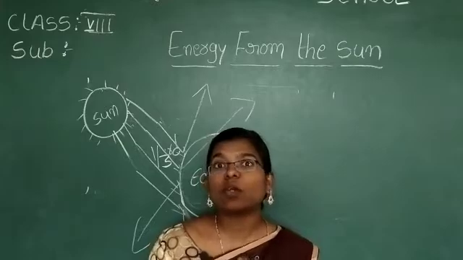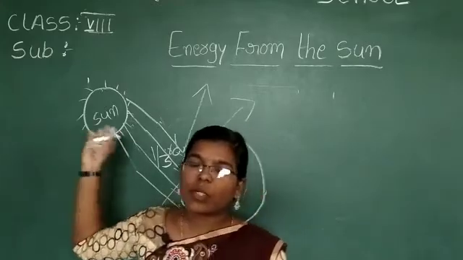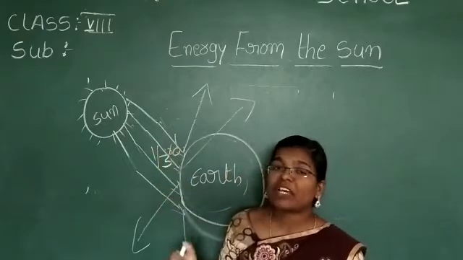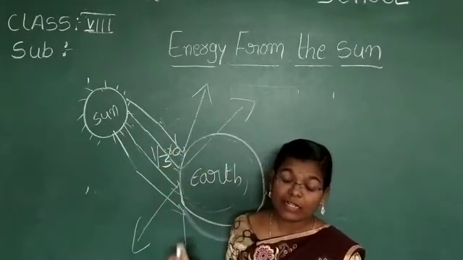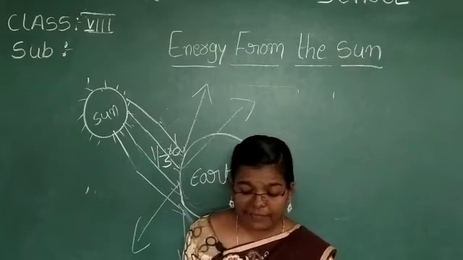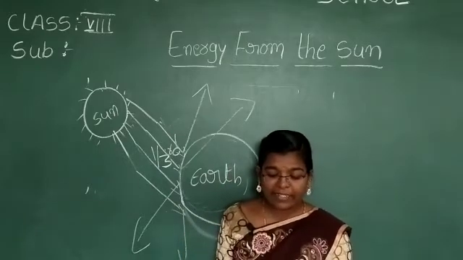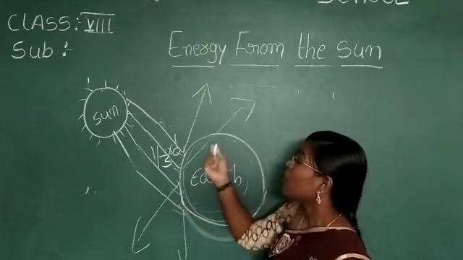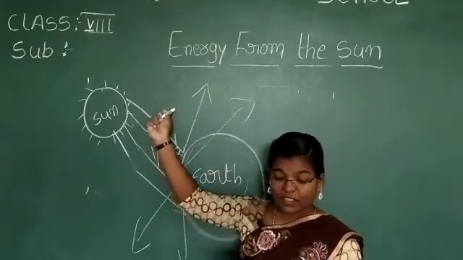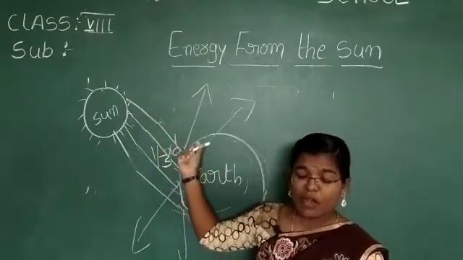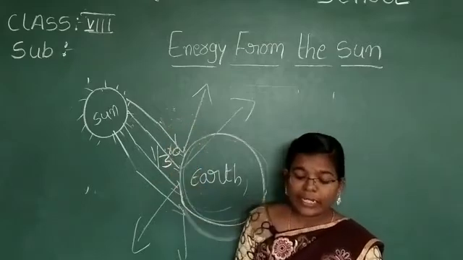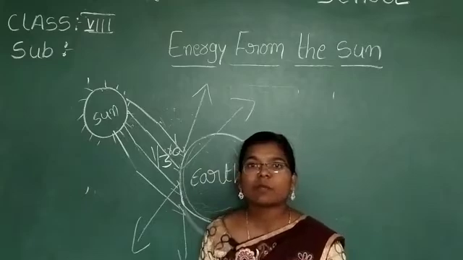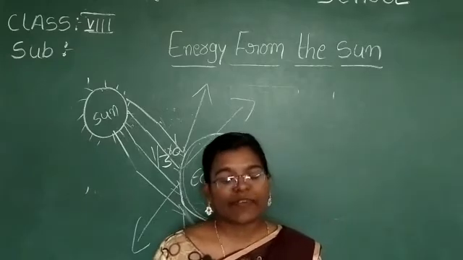On the other hand, if the earth received less heat than it gave out in radiation, would it get cooler and cooler? That's why in the evening we observe cooler weather.